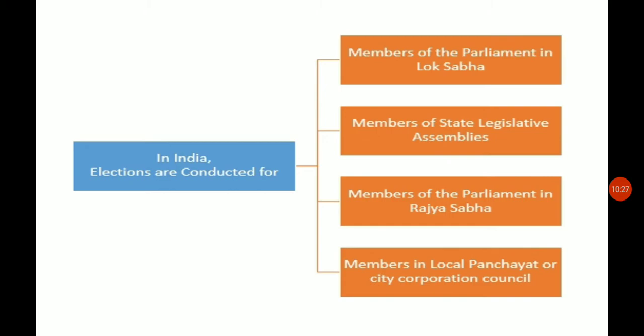The Election Commission looks after these types of elections when people are being elected for these houses. At that time, the Election Commission is active.